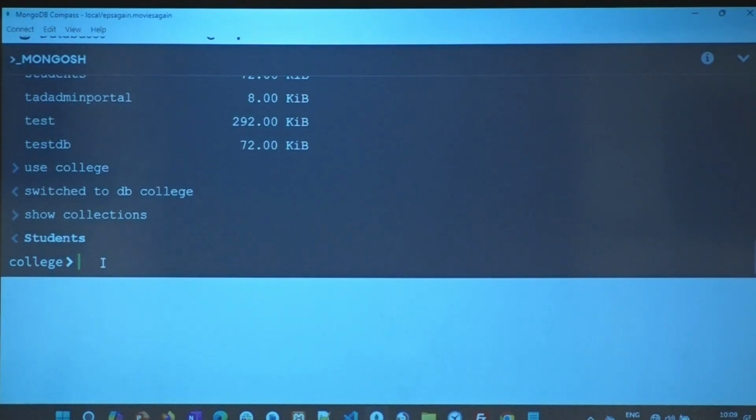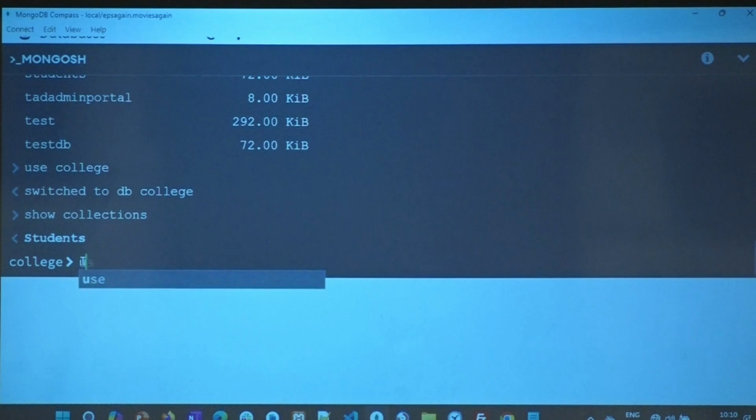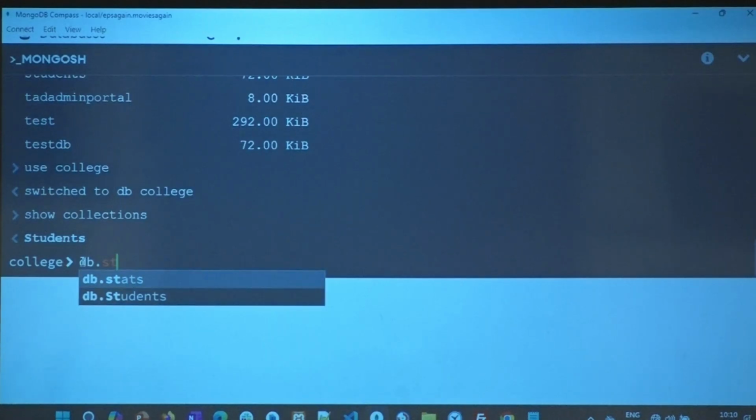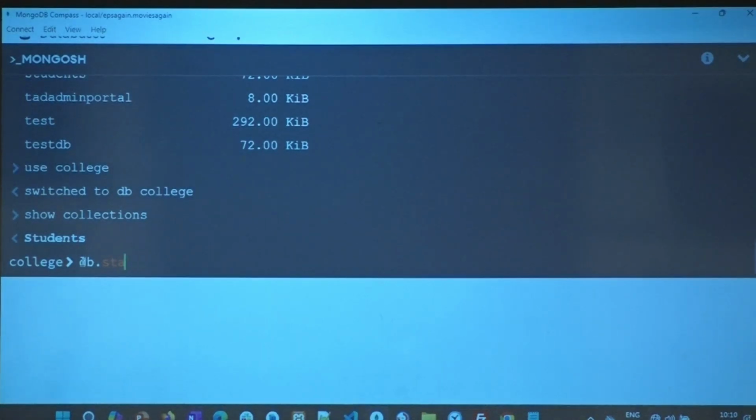So now I want to query this. You see, the moment I said use college, at the prompt I see college. So it's telling me that you are currently working on the database college. Now I'll say, I want to check what is in the students. db.students, right?